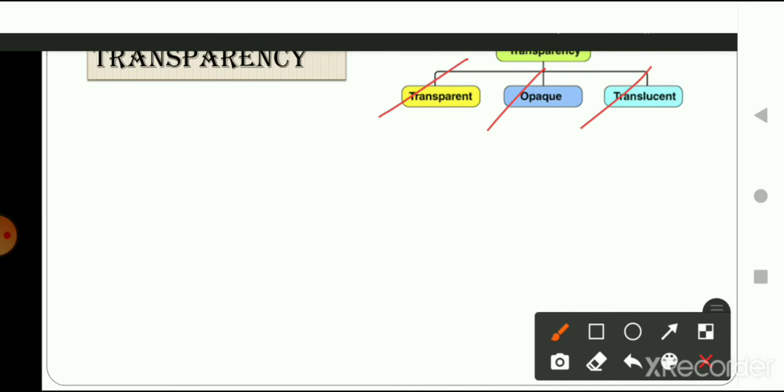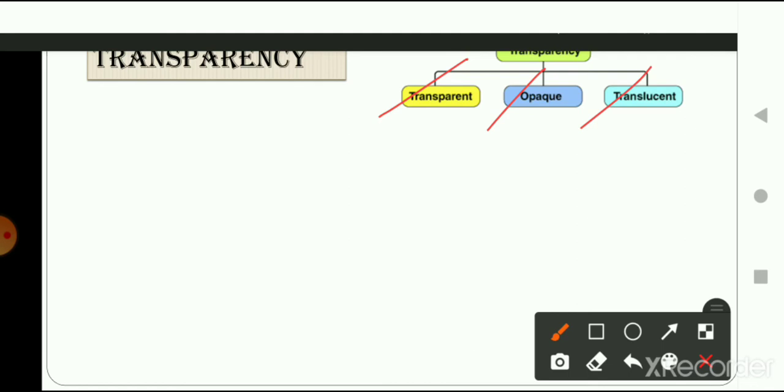If I ask you to see through the wooden block and tell me what is on the other side of it, you cannot tell me. But if I ask you to look through the glass jar and tell me what is on the other side, you can tell me.